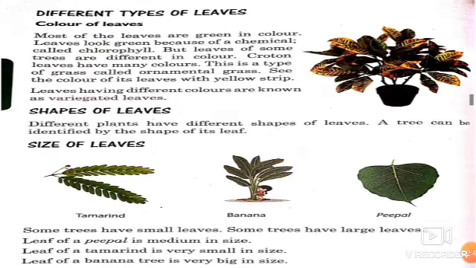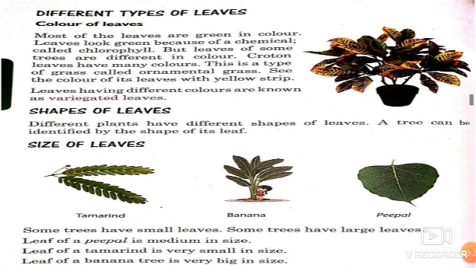Children, we will discuss here different types of leaves. First we discuss color of leaves. Most of the leaves are green in color. Leaves look green because of a chemical or a green substance called chlorophyll. But leaves of some trees are different in color. Croton leaves have many colors. This is a type of grass called ornament grass. See the color of its leaves with yellow stripes. Leaves having different colors are known as variegated leaves.